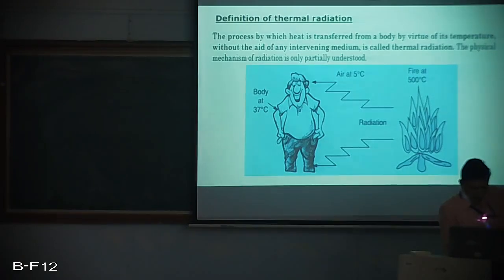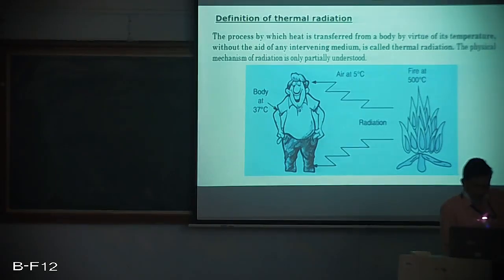The meaning is the intervening media is at a very low temperature, that is 5 degrees centigrade, and heat gets transferred wherein the delta T is very high between the fire at 500 degrees centigrade and the body at 37 degrees centigrade. This process wherein transfer of heat takes place is radiation.